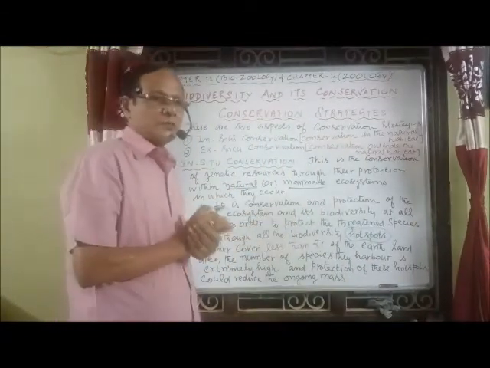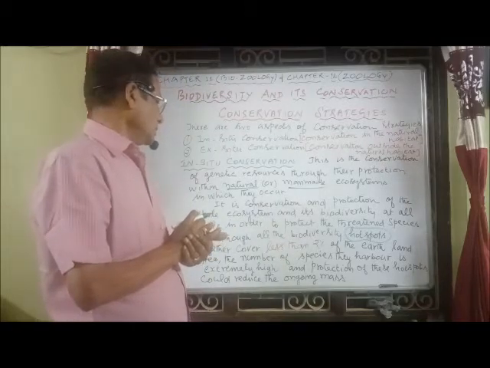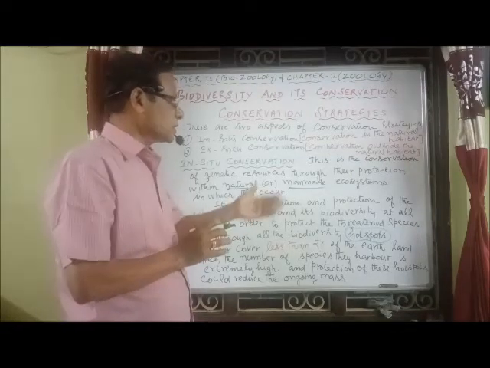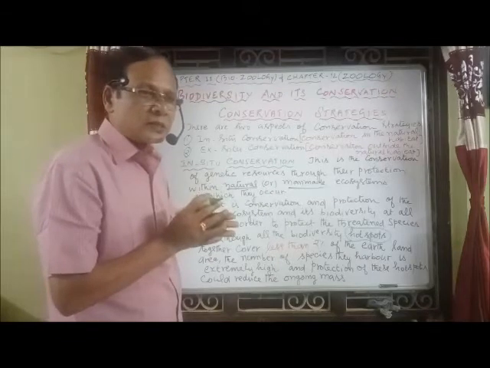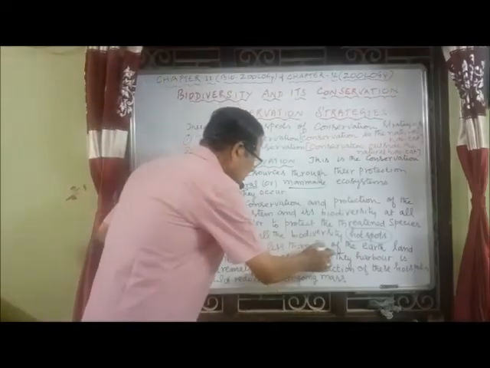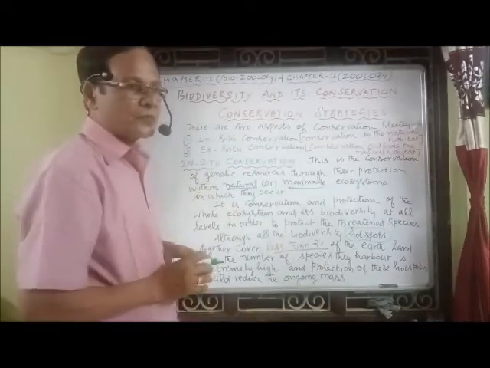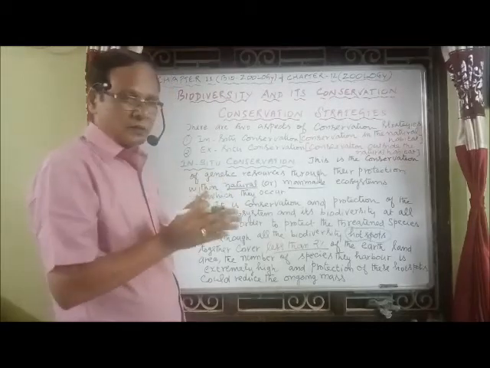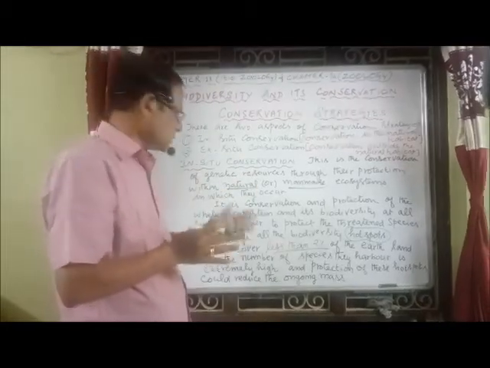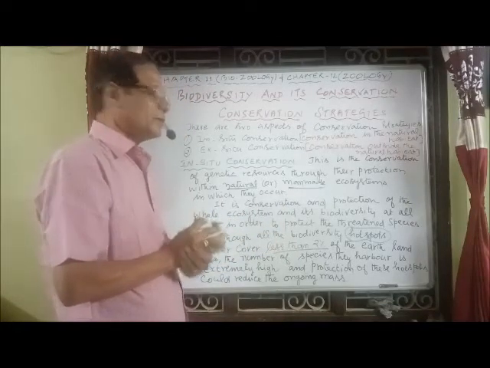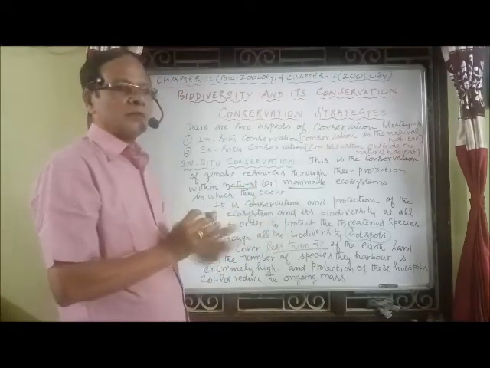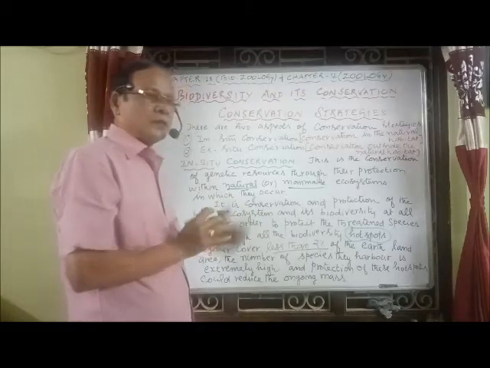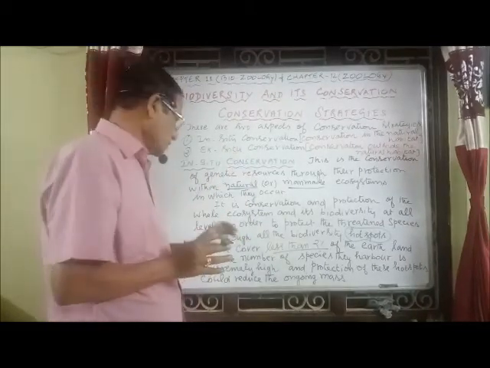We already saw what a hotspot is. Endemic species are rich. Although, taking all the biodiversity hotspots together, they cover less than 2% of the Earth's total land surface. So it is the area covered by the hotspots, not the number, that is less than 2% of the Earth's land. But the number of species they harbor and accommodate is extremely high. So the area is less, but the number of endemic species in the hotspots is extremely high.